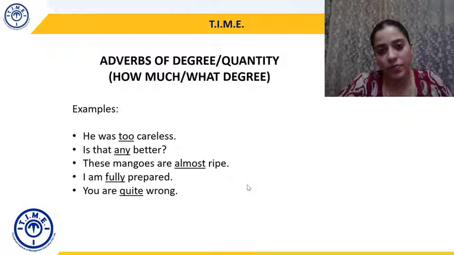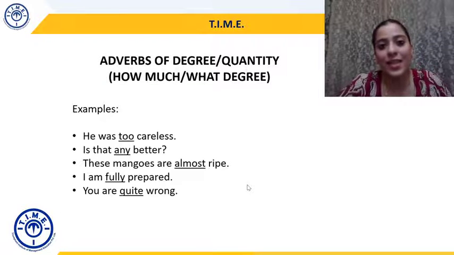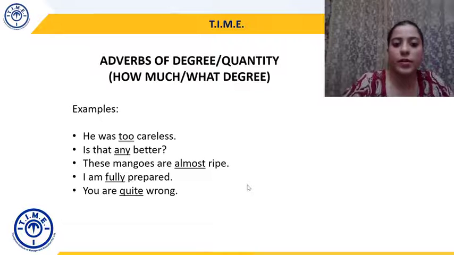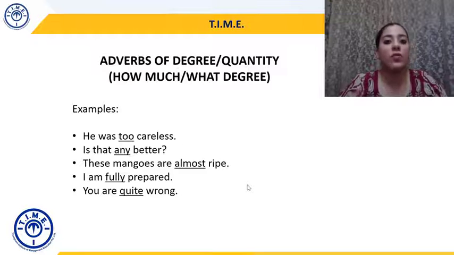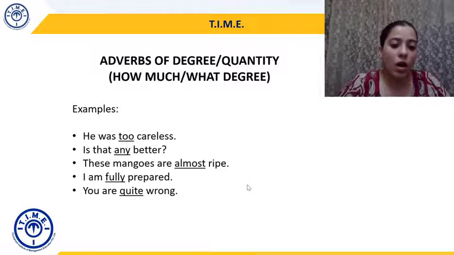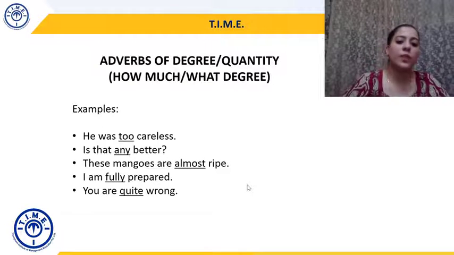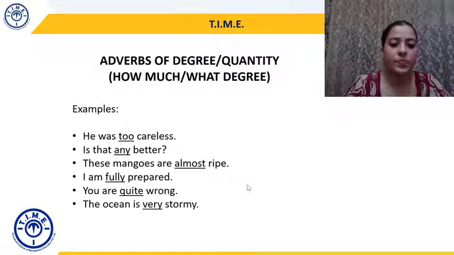Quiet, Q-U-I-E-T, is an adjective, right? Quiet means to stay silent, chup rehna. Whereas Q-U-I-T-E comes in the sense of enough or sufficient, or kafi, right? So how wrong are you? Quite wrong. Kafi galat, right? So quite becomes an adverb of degree.